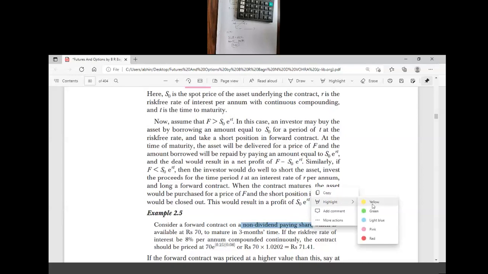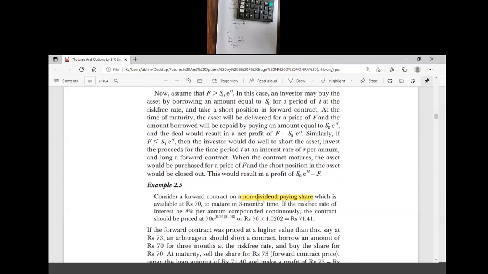For the next period, the principal amount will be 1050, and on 1050 the next interest will be charged. So this is called compounding interest. Here we consider compound interest rate for the valuation of forward and future contracts.